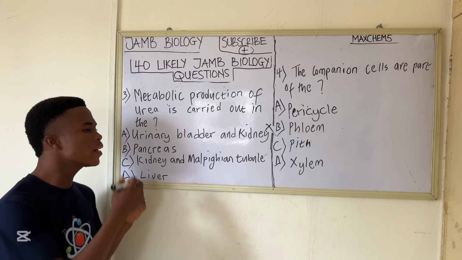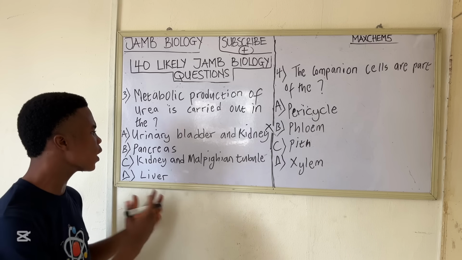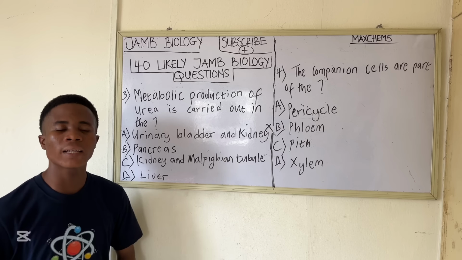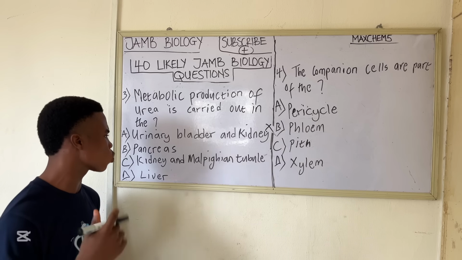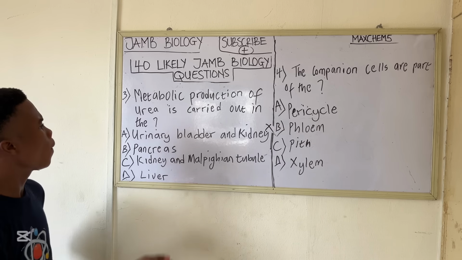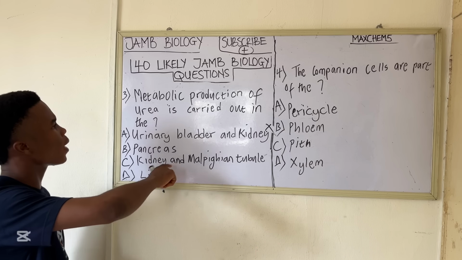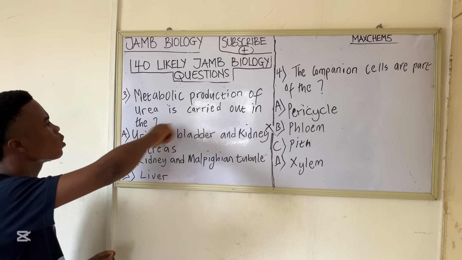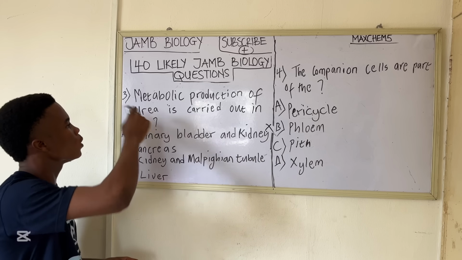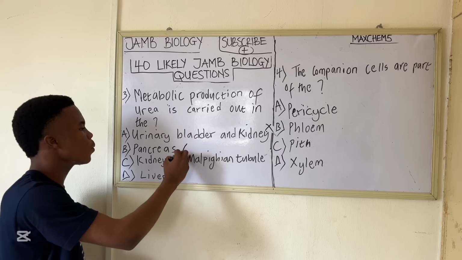Also, the pancreas can serve as an endocrine gland by what? By secreting some hormones like insulin, glucagon, and so on. So it secretes some hormones also. But basically, the pancreas does not produce urea. The metabolic production of urea is not carried out by the pancreas. So option B is also wrong.